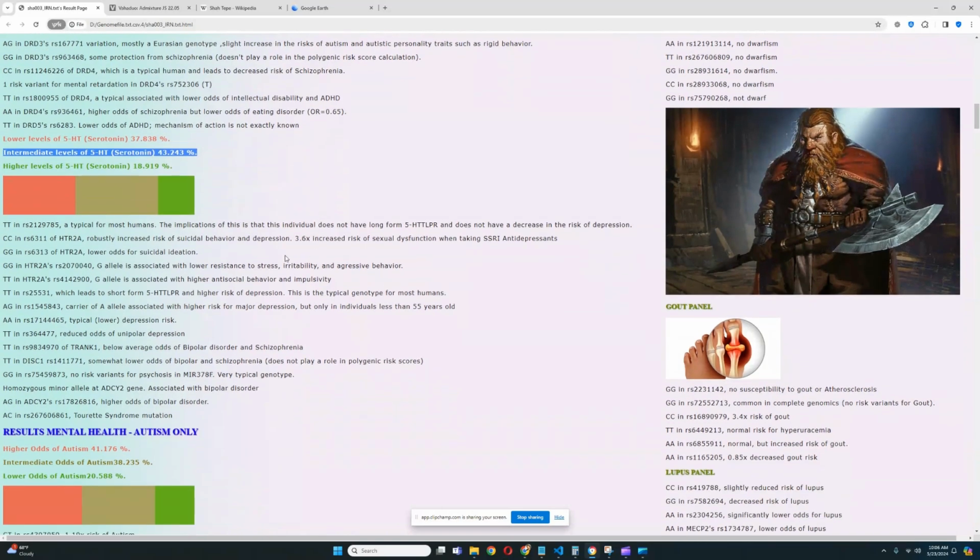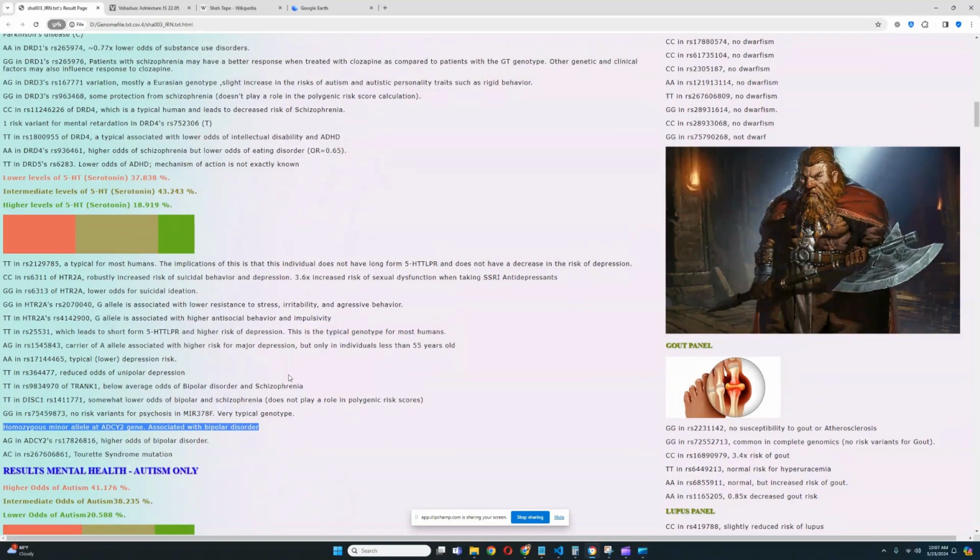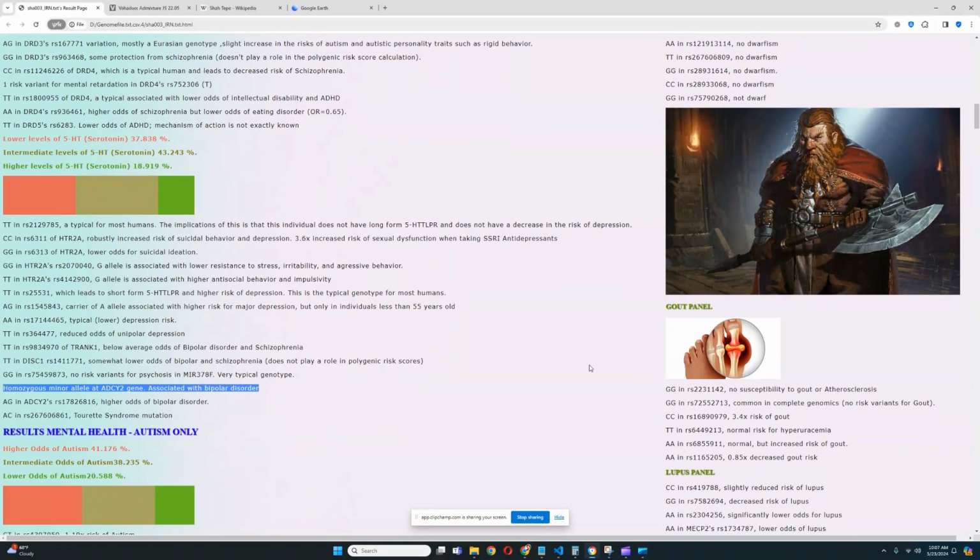Definitely quite interesting. So what's interesting here is also they have a risk variant for Tourette syndrome, but it does not affect the risk score for Tourette's. They have a risk variant here for bipolar, high odds of bipolar. They have a genotype here in ADCY2, which is associated with bipolar disorder. Definitely quite interesting, and it also affects the risk score for bipolar as well.